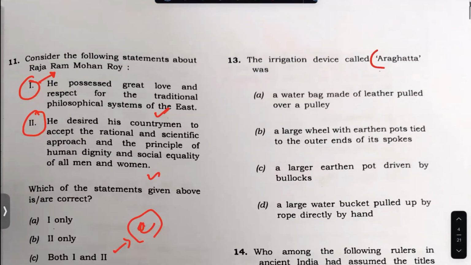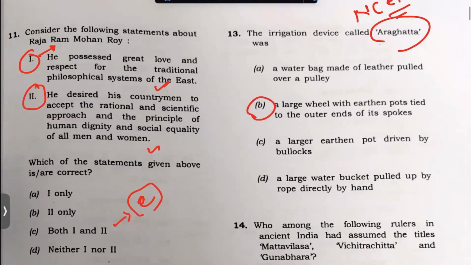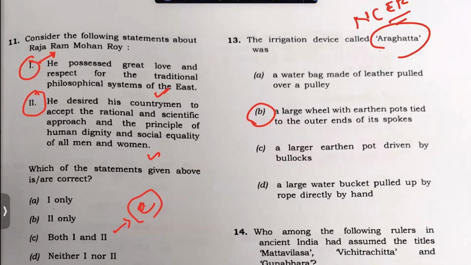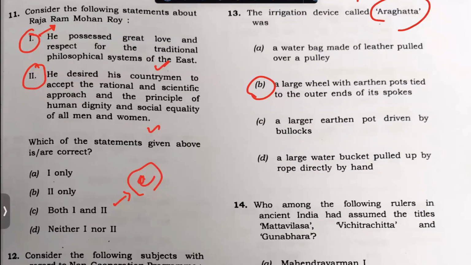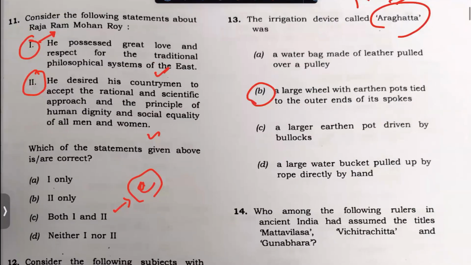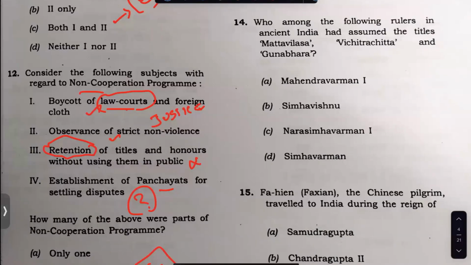And the next one is an NCERT based question. I will see, there is a picture also in NCERT. Maybe I will have a detailed review of this very soon. There I will put the picture and things like that. You can very well check. This is something that you should have taken, but I'm not going to use it as an easy question. This is anybody in Matta Vilasa.